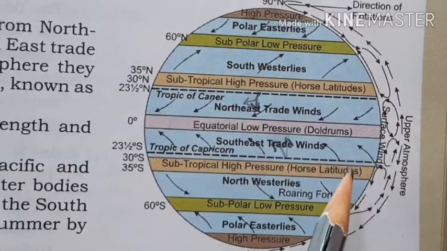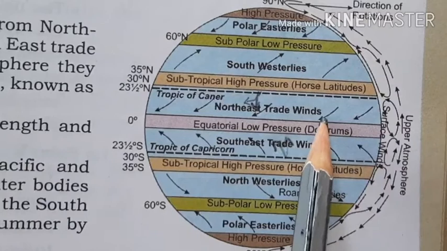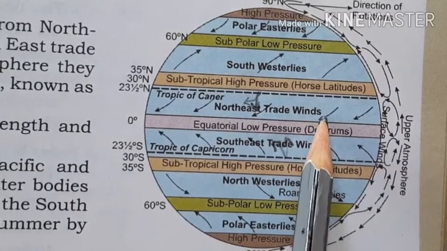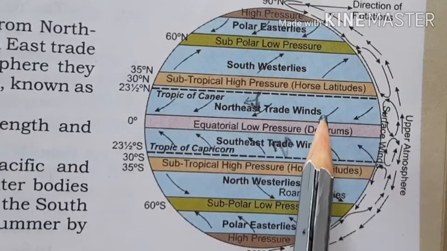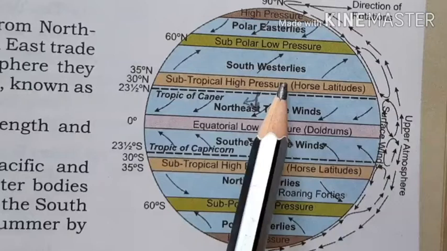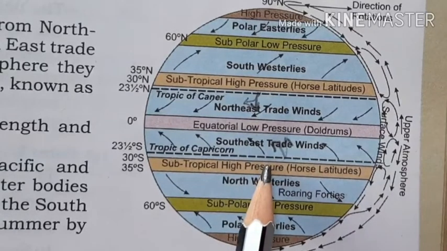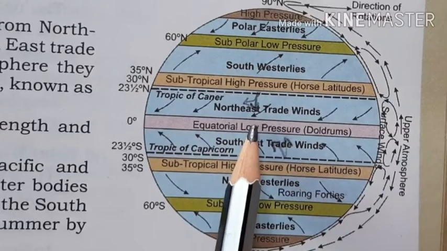from the original direction due to the Coriolis force. So anyway, they are moving from the east. They are moving from the east direction, so they are named easterlies. Their other name is trade winds. So easterlies are moving from the subtropical high pressure belt, in both hemispheres, towards the equatorial low pressure.